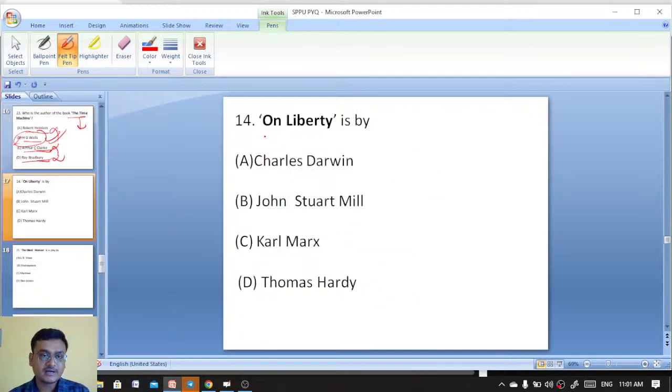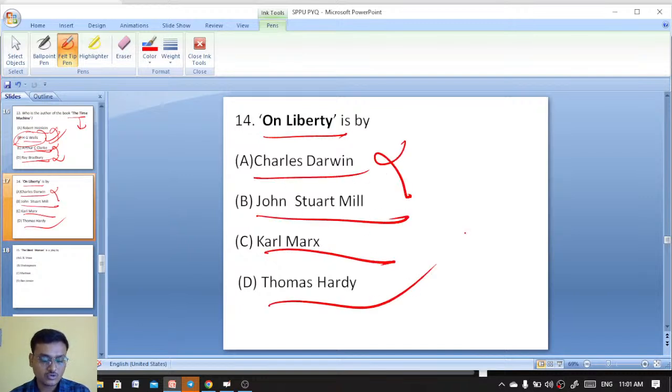Excellent. On Liberty is a work by Charles Darwin, John Stuart Mill, Karl Marx, Thomas Hardy. Who wrote On Liberty? 14, B, John Stuart Mill.